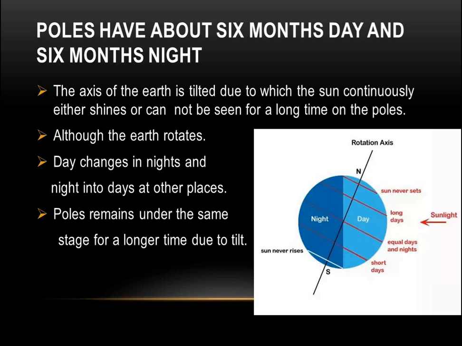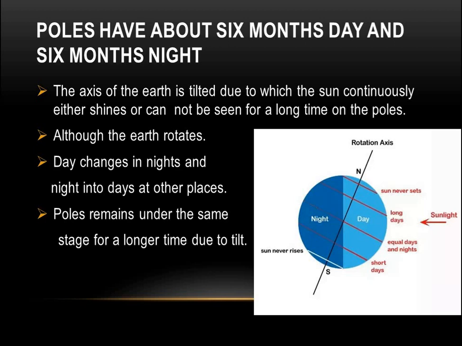So this is the reason: due to the tilt of the axis of the earth, the poles experience near about 6 months day and 6 months night.